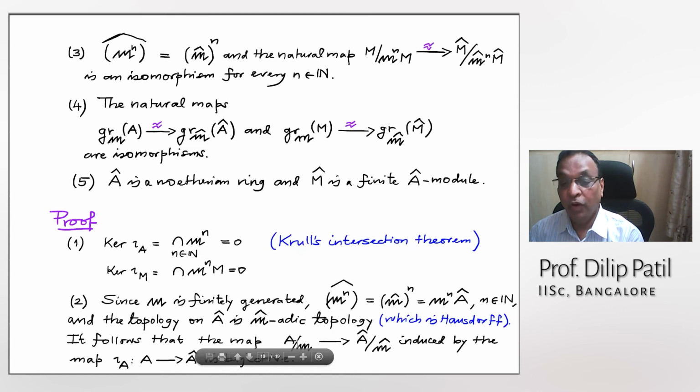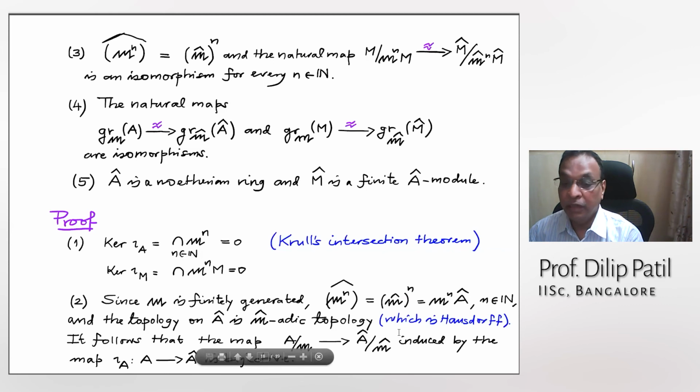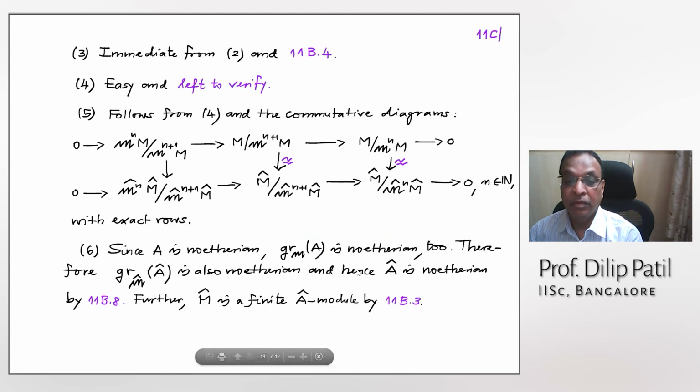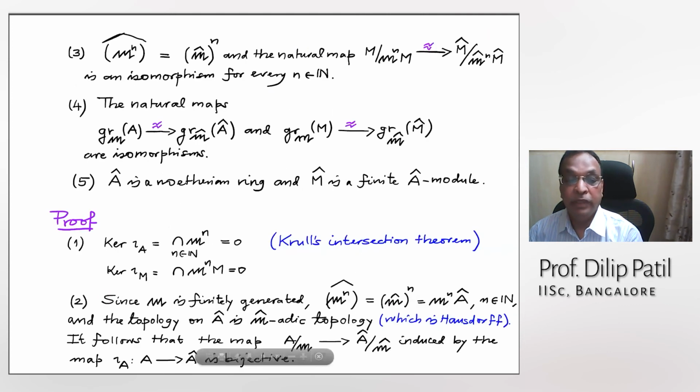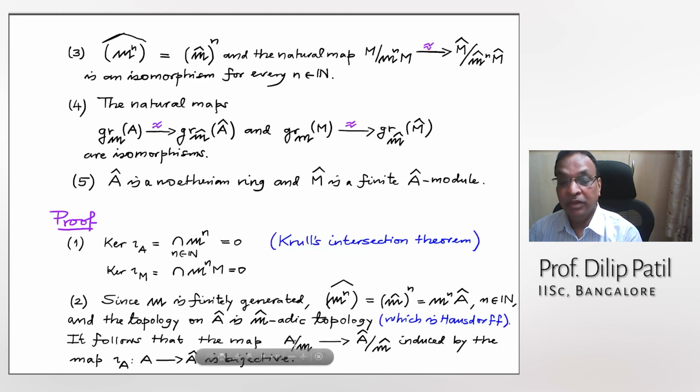So therefore it follows that the residue map induced by this iota is an isomorphism, is bijective, and therefore is bijective. This map is bijective. Therefore, residue classes are same, and therefore this is a field. Therefore, this is a field. So it's a maximal ideal.